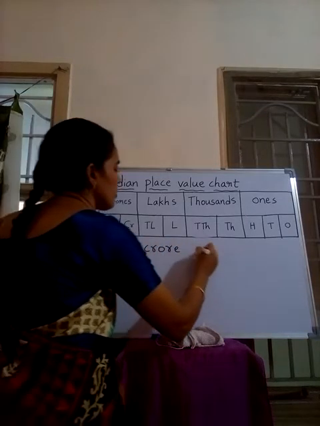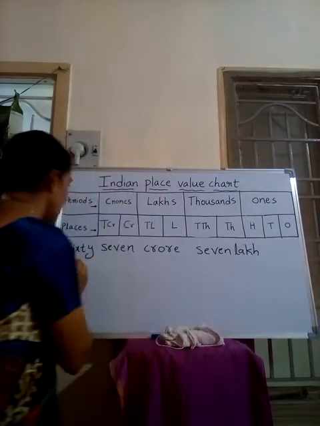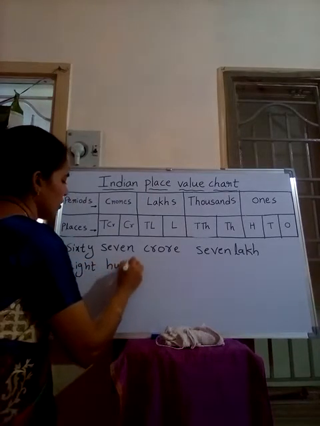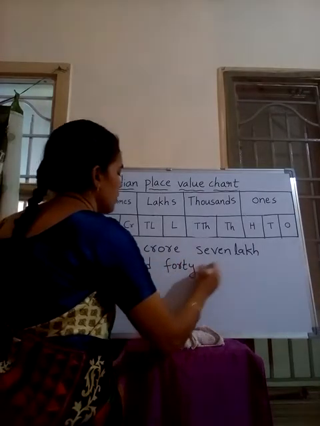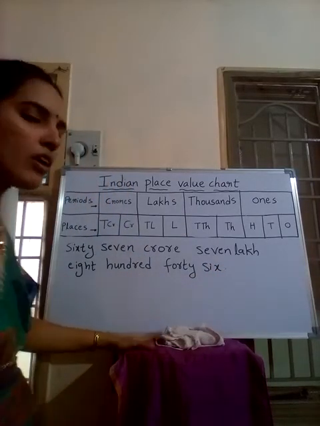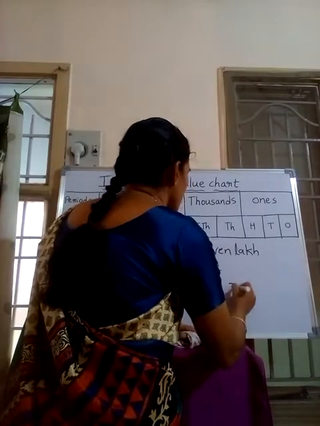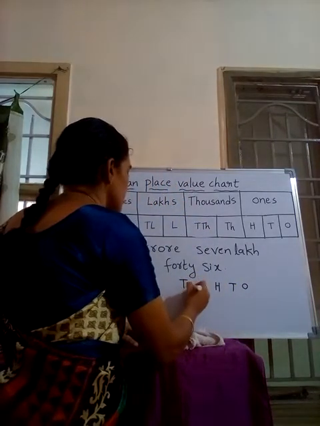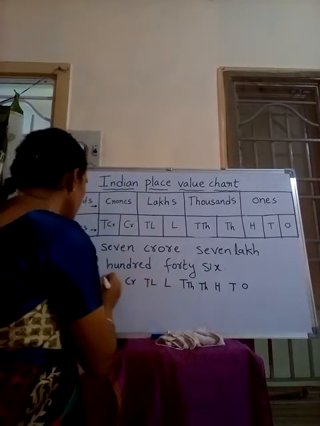Sixty-seven crore, 7 lakh, 846. Okay, this is the number name given. To write the numeral, what should we do first? We have to write the places: ones, tens, hundreds, thousands, 10,000, lakhs, 10 lakhs, crore, 10 crore.